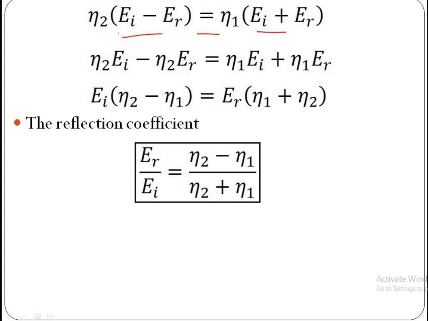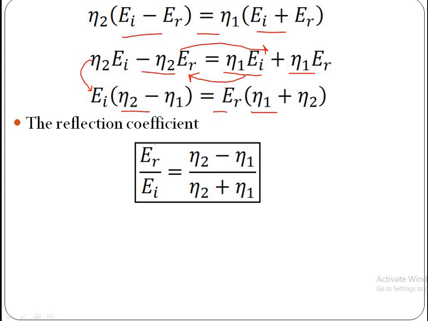Now take eta 2 and eta 1 inside: eta 2 EI minus eta 2 ER is equal to eta 1 EI plus eta 1 ER. Now take eta 1 EI to this side and eta 2 ER to this side, then this equation becomes EI into (eta 2 minus eta 1) is equal to ER into (eta 1 plus eta 2).